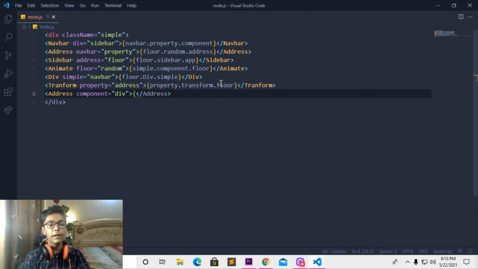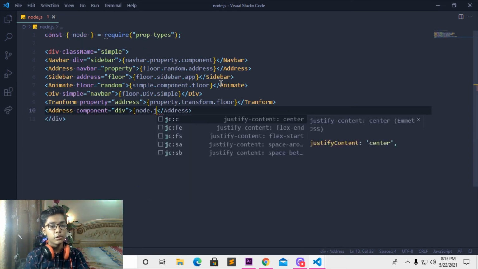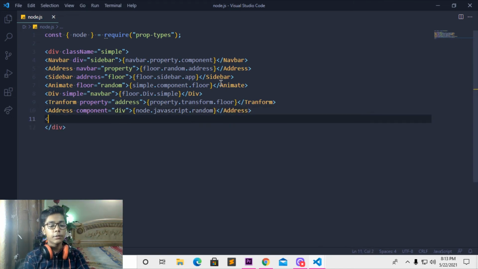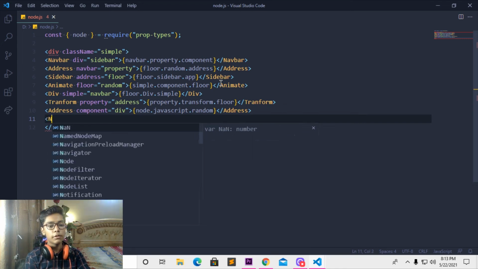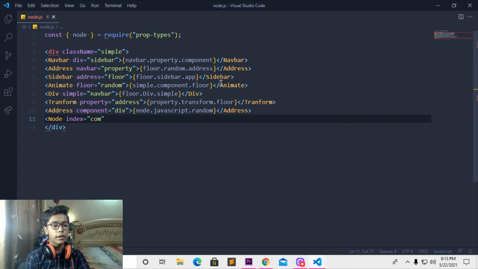Write this curly bracket and change that to a tag which will be like node dot, then change that to like javascript dot random. When you're done with that, just write this curly bracket. Now move down enough, then change that to a tag which will be like node index, and then you have to write component.